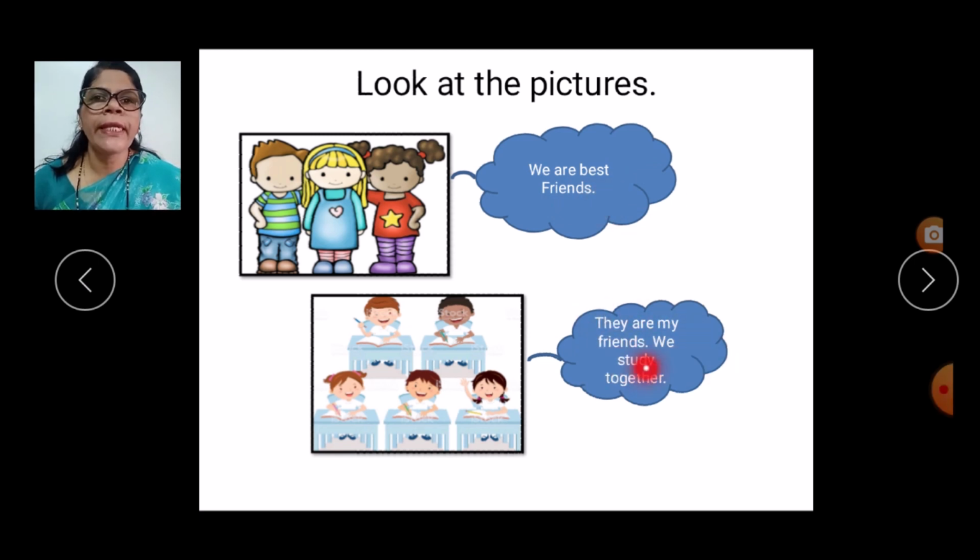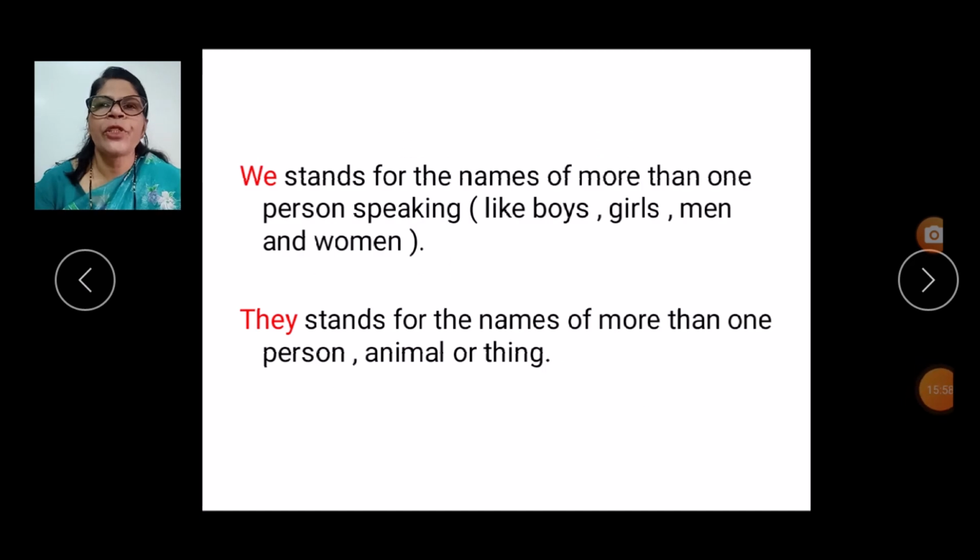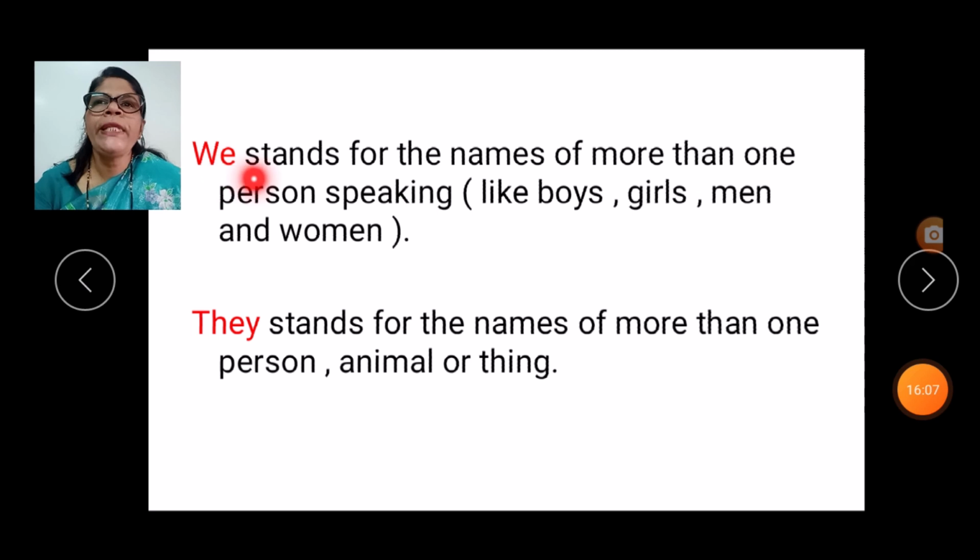In this slide, children, remember the use of we and they. We stands for the names of more than one person speaking, like boys, girls, men, and women. They stands for the names of more than one person, animal, or thing.